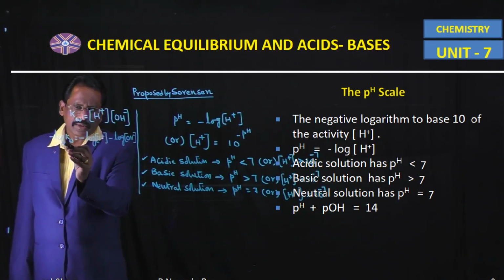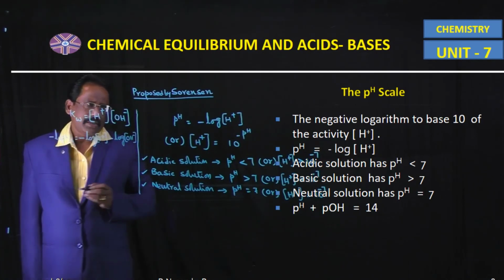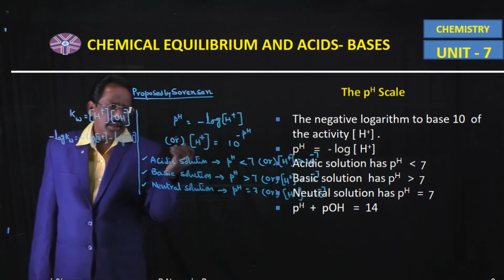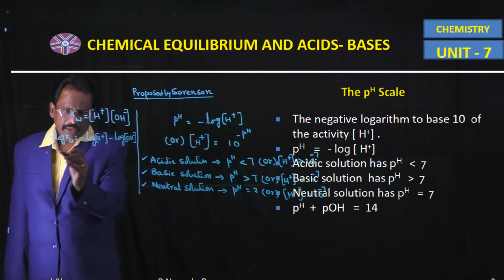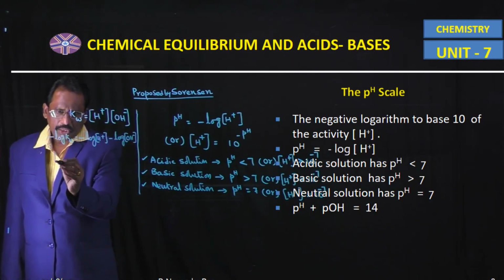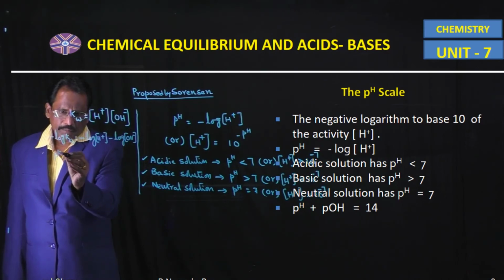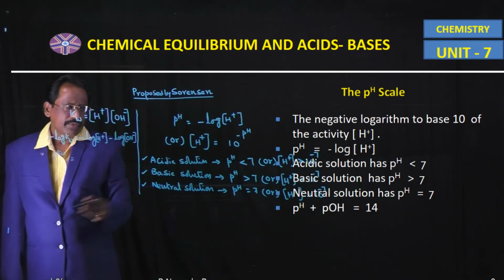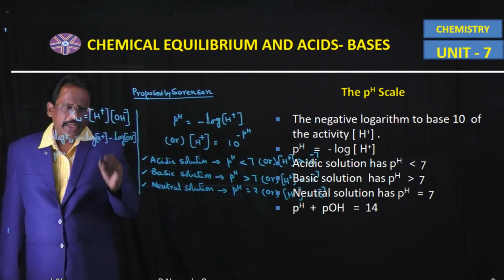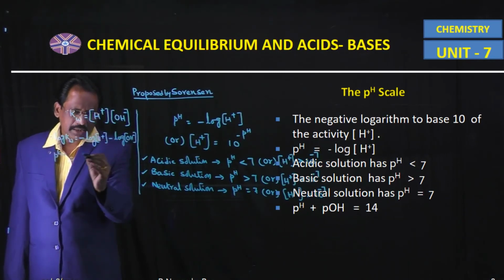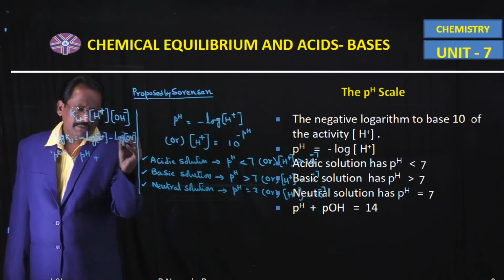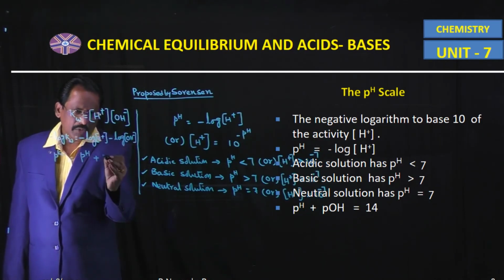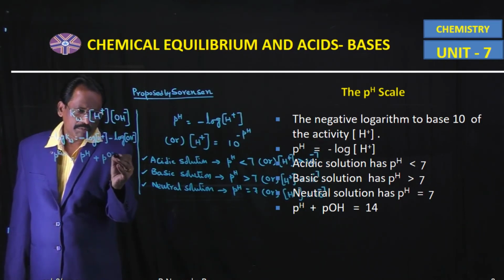This is nothing but minus log H plus is equal to pH. Similarly, minus log Kw is equal to pKw. Minus log H plus is equal to pH plus minus log OH minus is equal to pOH.